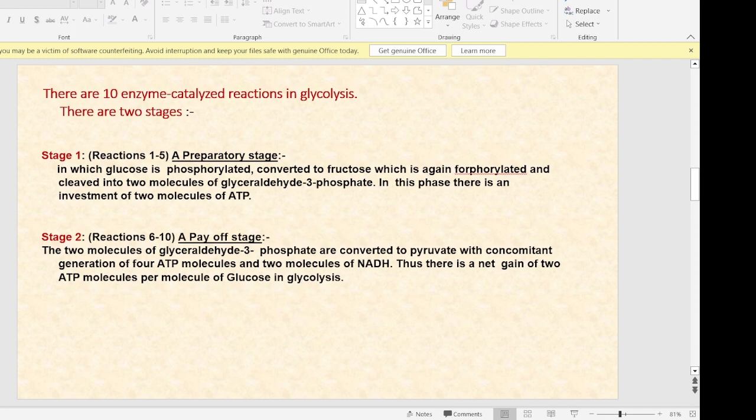Now we come to glycolysis, a 10-step enzyme catalyzed reaction. These 10 steps can be further broken down into two phases, that is first the preparative phase in which energy is required, while the next stage is the payoff phase, that is the energy generating phase.